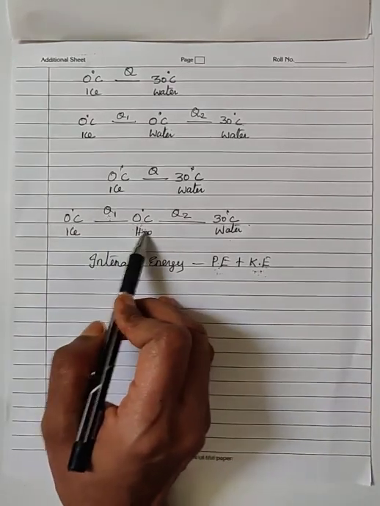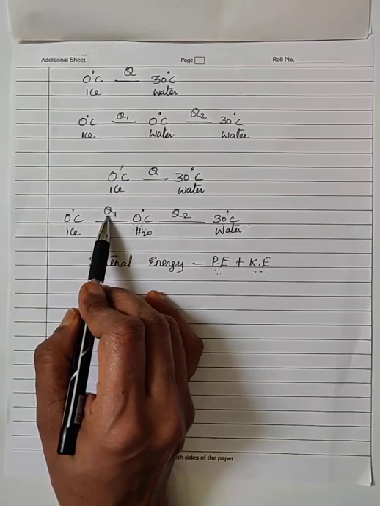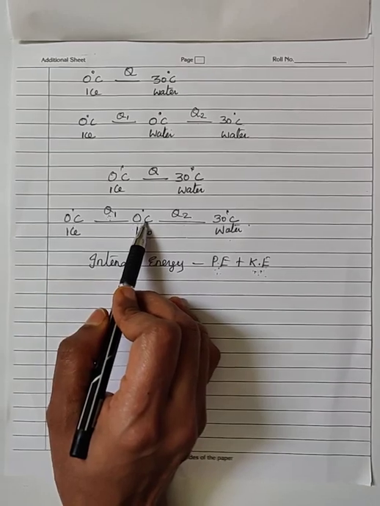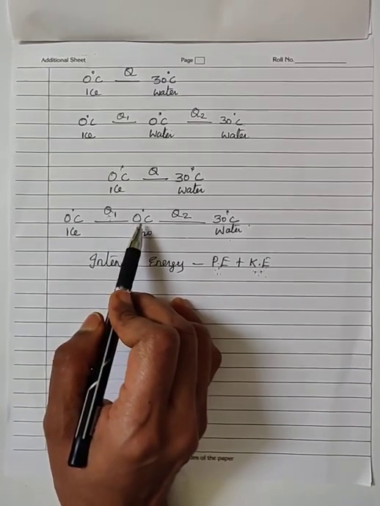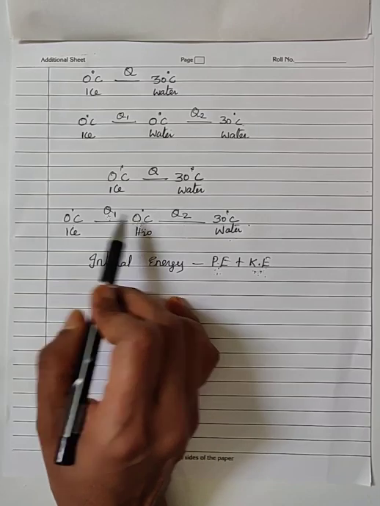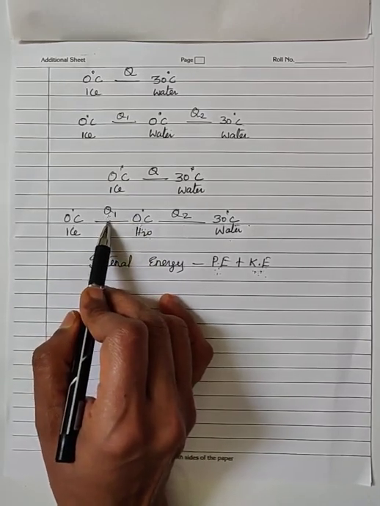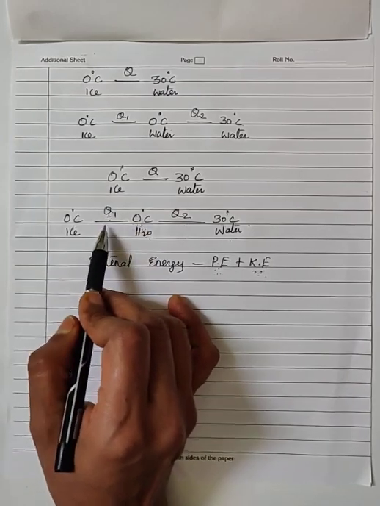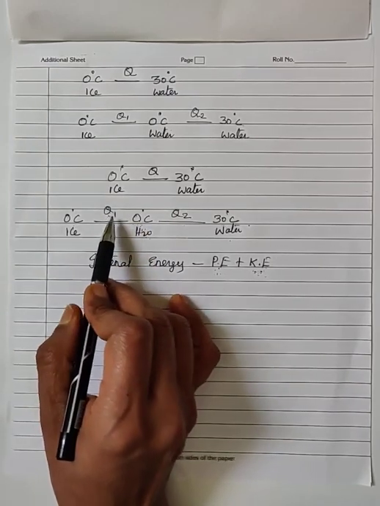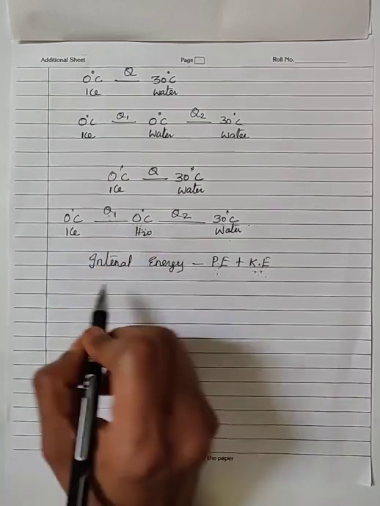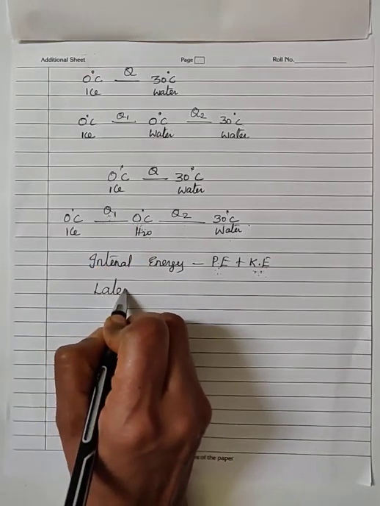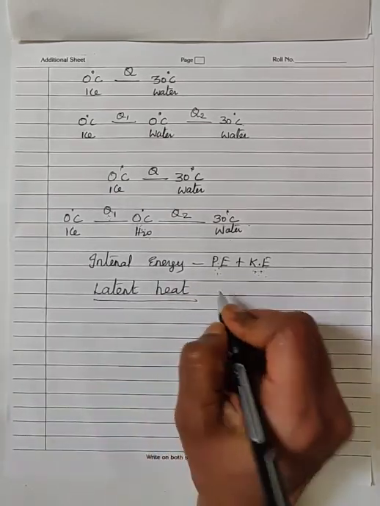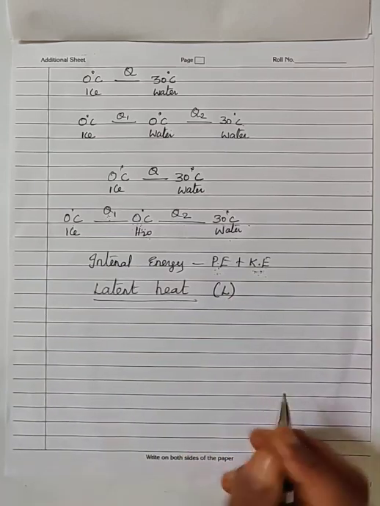Now next one. The first process, you have given Q1 amount of heat energy, but there is no change in temperature. No rise in temperature, that is, the temperature is not externally manifested by the thermometer. That means this energy is absorbed by the substance for the change of phase. So it is hidden in the substance. The heat energy that you have given is hidden in the substance. That hidden heat is called latent heat. The latent heat is represented by the symbol L.